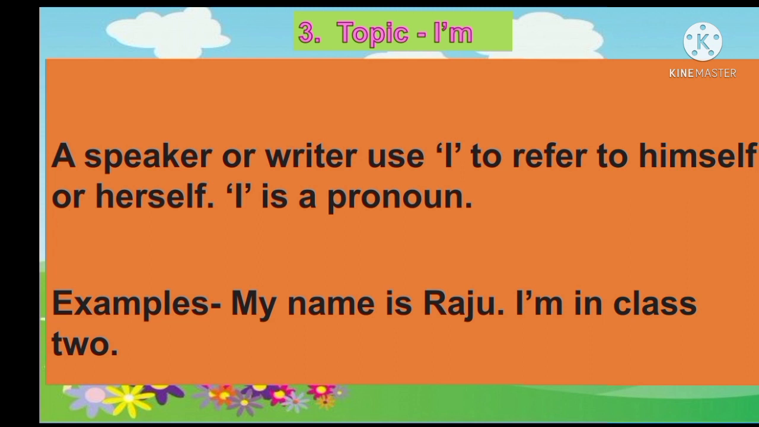Now the example I am telling here, my name is Raju. So I am telling about myself, I am in class 2. For that I am using here I am.